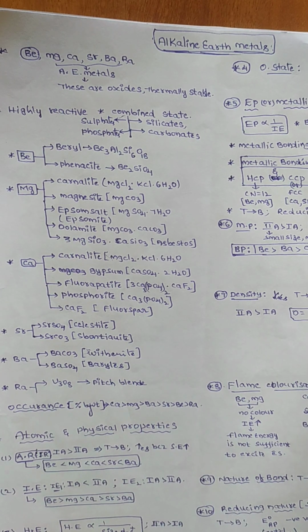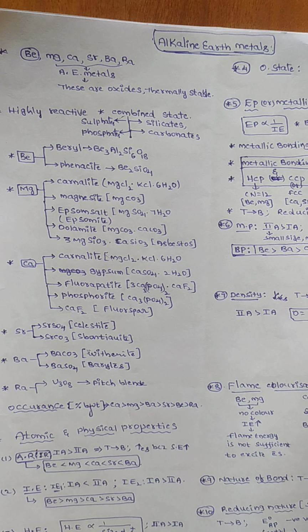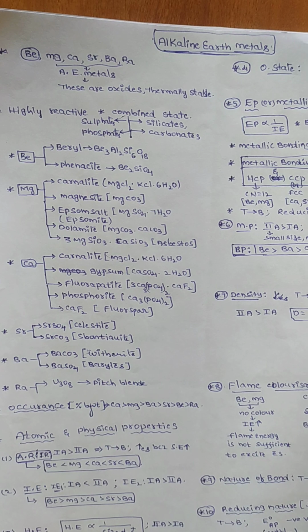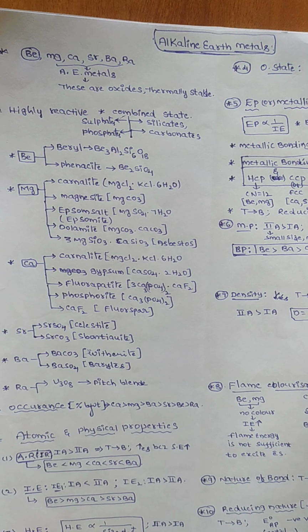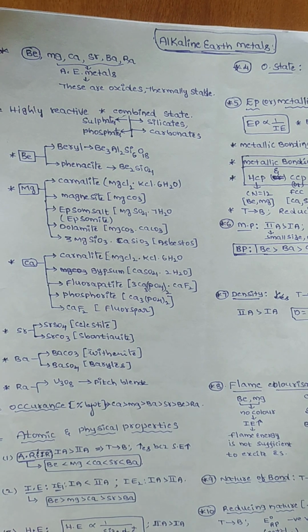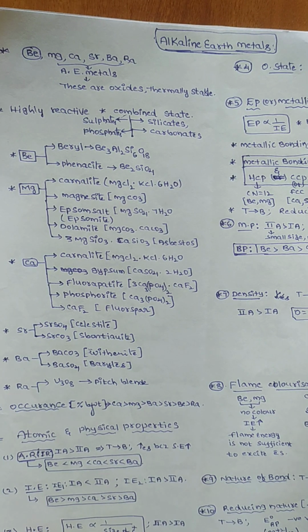Hi, in this video we are going to discuss alkaline earth metals. This group is also called the secondary group elements: beryllium, magnesium, calcium, strontium, barium, radium. These alkaline earth metal oxides are more stable because of more lattice energy, so therefore they are more stable.